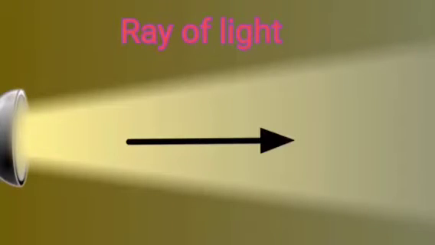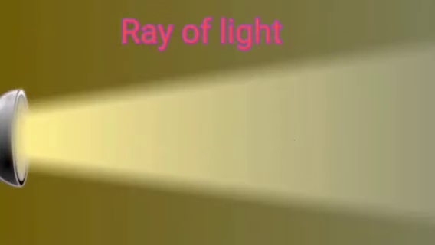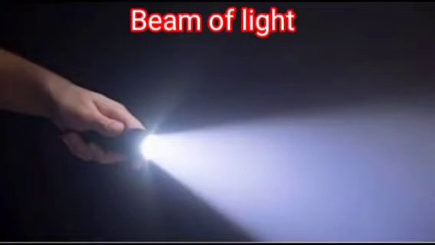What is a ray? It is a very narrow path of light which is represented by a line with an arrow. The arrowhead shows the direction in which the light is traveling. Beam: if you switch on a torch in the dark, you will see a beam of light emitted from the torch bulb.